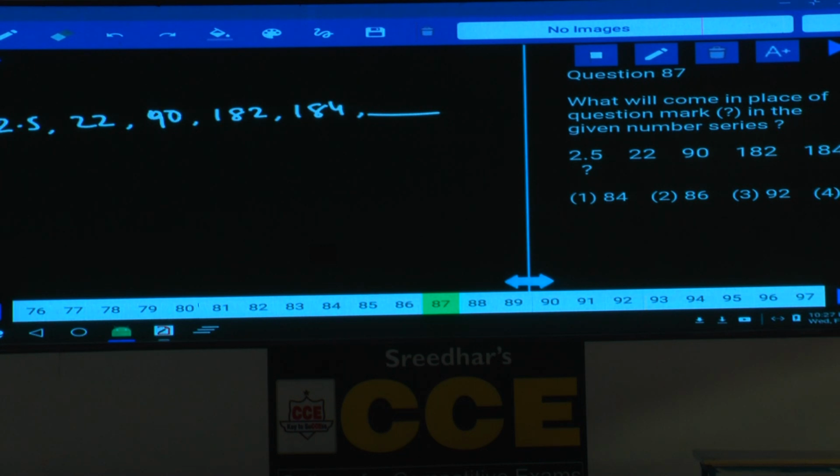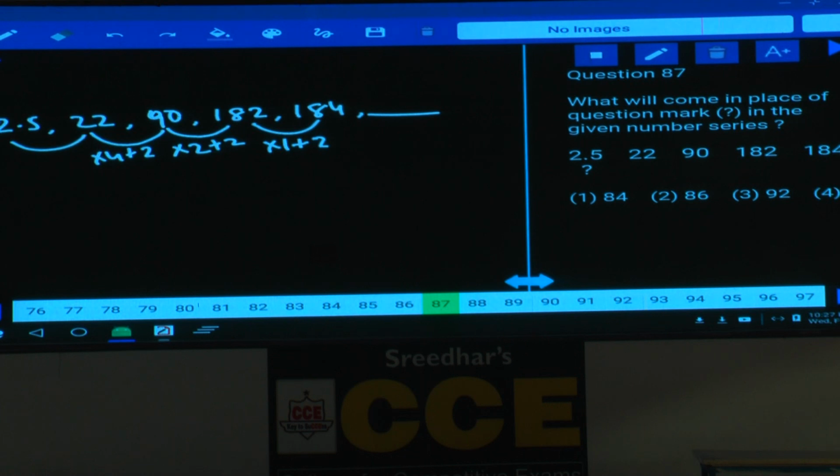Now, 182 and this one, how can you express this one? 90 and 182? 90 into 2 is how much? 180 plus 2 is 182. Now here it must be how much? 182 into 1 plus 2, into 1 plus 2. Are you following this one or not? Into 1 plus 2, into 2 plus 2. Here it must be into 4 plus 2. 22 into 4 is 88 plus 2 is 90.